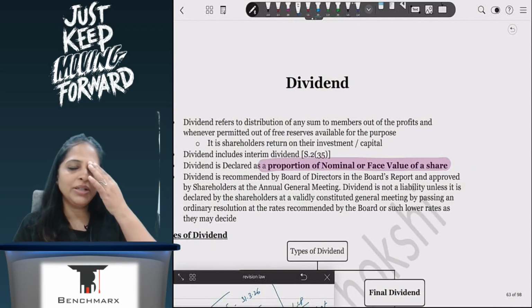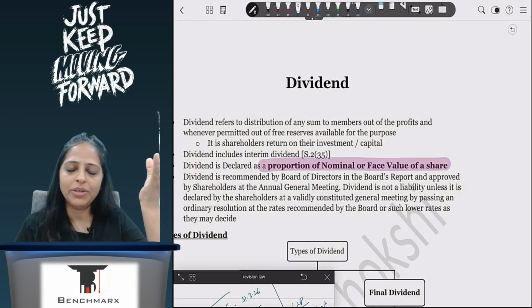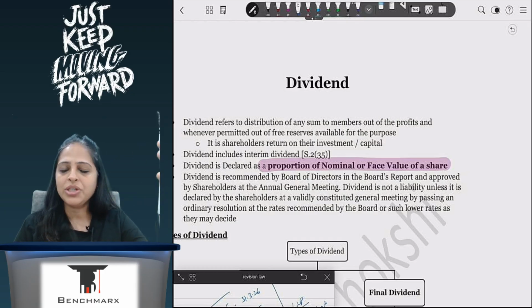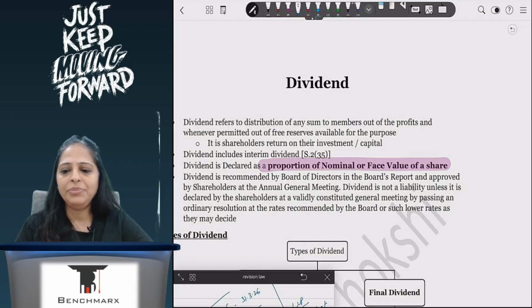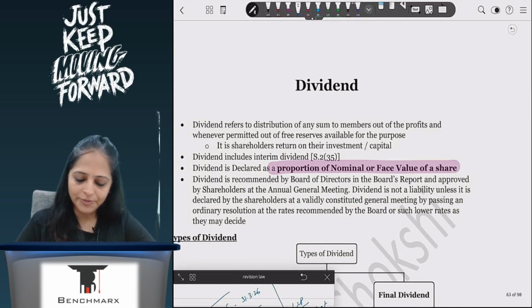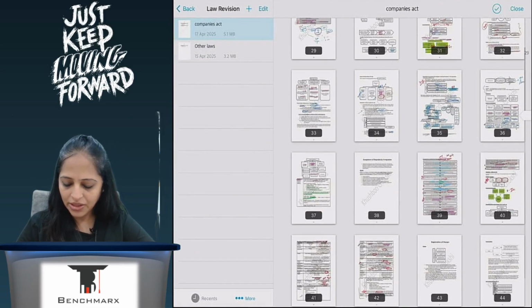So this is your management and administration. It's a very compliance based topic, very important. A lot of questions, around 20 marks of your paper, will be from this particular chapter. Nowadays they are reducing it and doing more from share capital, but yes, they have always asked a lot of questions from this particular chapter. So very important, shouldn't be missed. It's easy, but just a lot of things to be remembered.